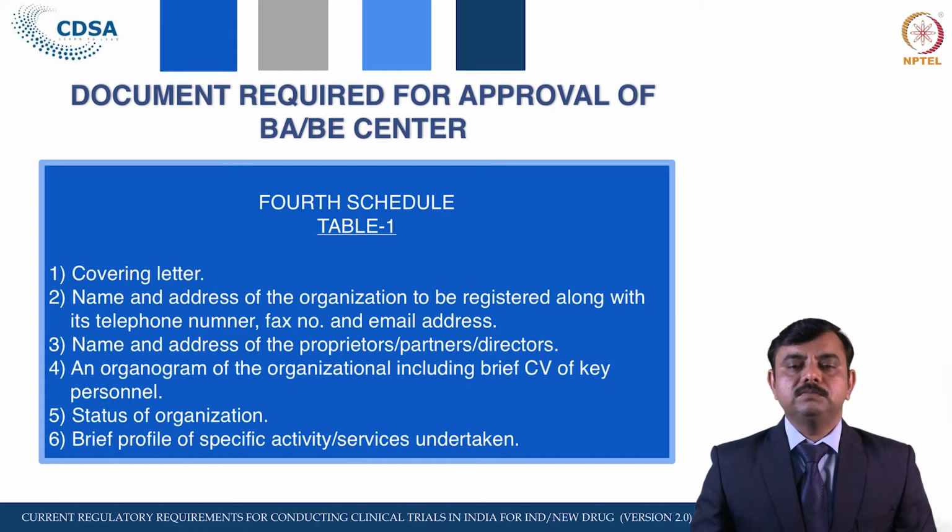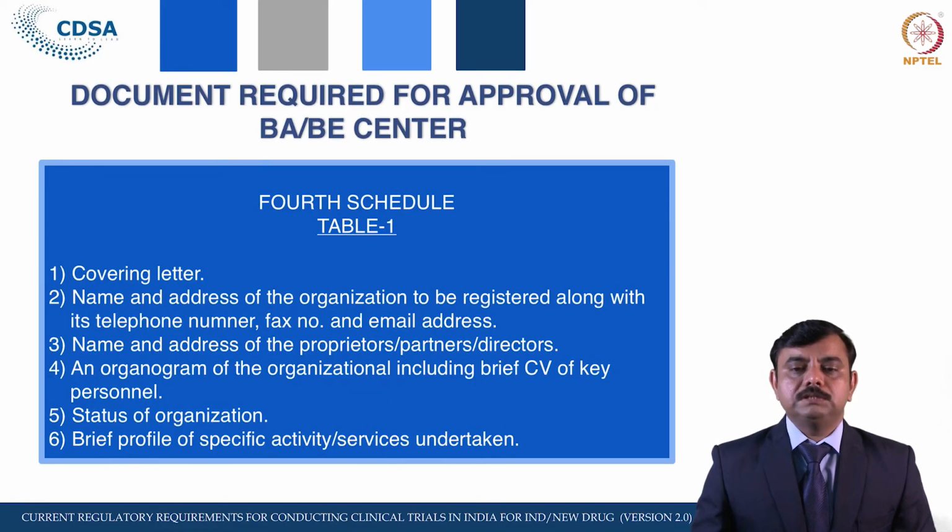Then the name and address of the organization to be registered, along with details like telephone number, fax number, and email address, has to be provided. Then the names and addresses of all the members responsible for this registration, that is proprietor, partners, directors, with their details. Then the organogram of the organization, including a brief CV of key personnel, has to be submitted.